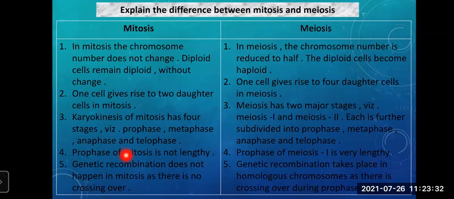Then in mitosis, genetic recombination does not happen as there is no crossing over. But in meiosis, genetic recombination takes place in homologous chromosomes as there is crossing over during prophase 1. Got it? These are the 5 points.